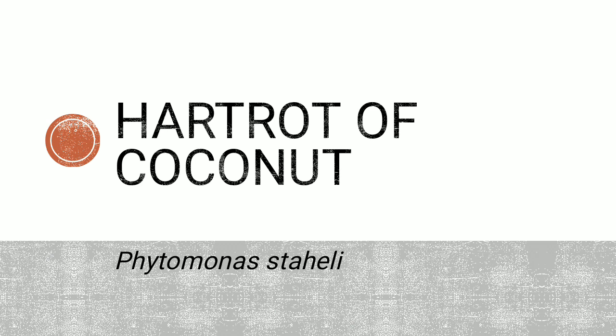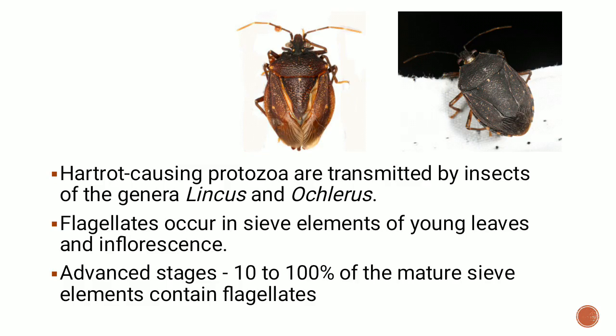Coming to the first disease, that is heart rot of coconut. Like I told you, both the diseases that we are going to talk about today are caused by Phytomonas. It is only the species that will differ. Heart rot of coconut is caused by Phytomonas staheli, named after the person who first described it. This is a disease that is mainly seen in the South American countries, affecting coconuts as well as oil palm trees. The heart rot causing protozoan, Phytomonas staheli, is known to be transmitted by insects of the genera Lincus and Oclerus.